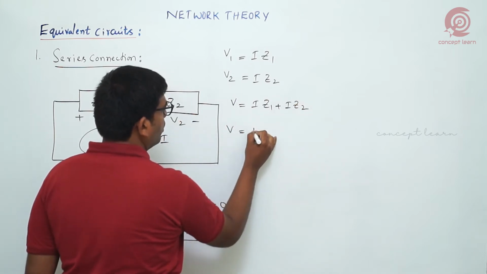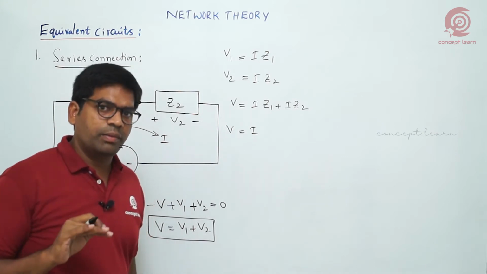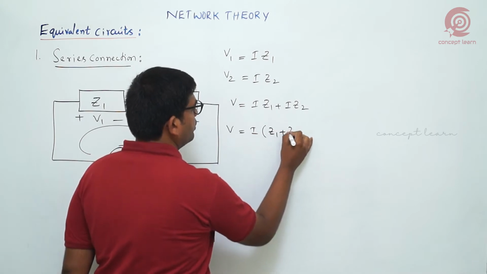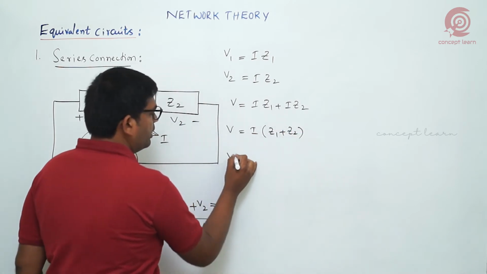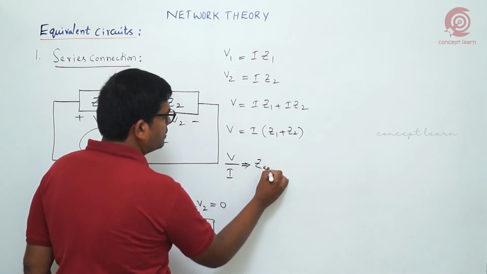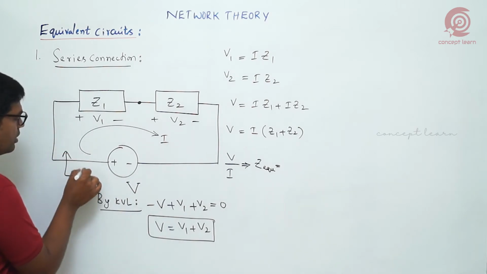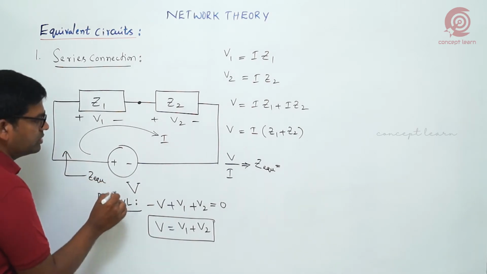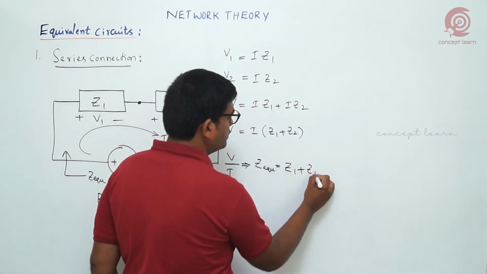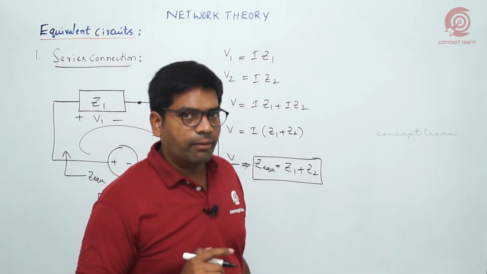Taking I common, because both elements are connected in series, meaning they carry the same amount of current, we get Z1 plus Z2. Take the V by I ratio, which we call the equivalent impedance offered by the circuit. What is the result we got? Z1 plus Z2. Series connection means impedances get added.